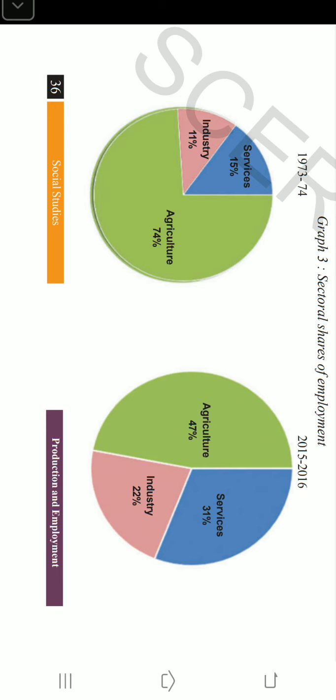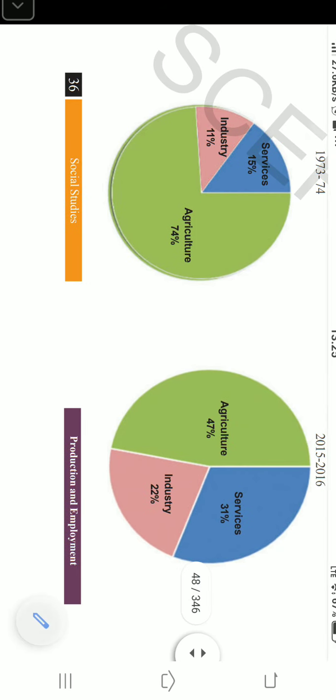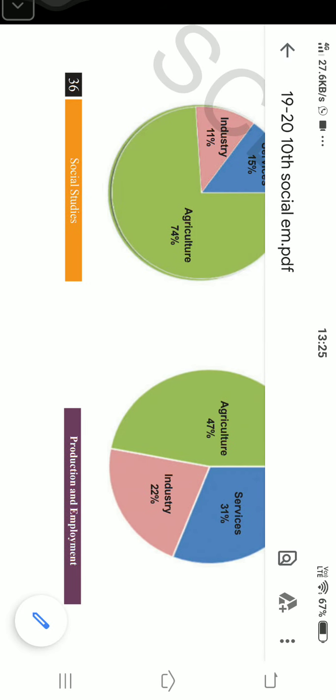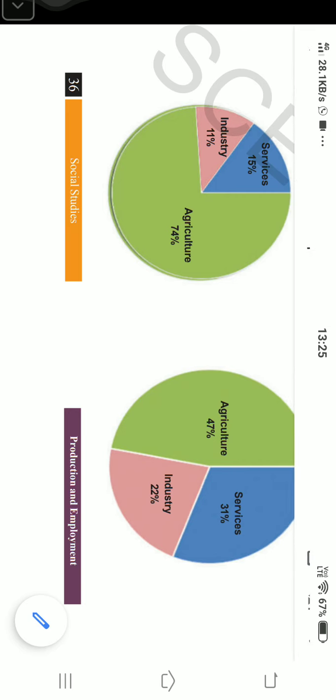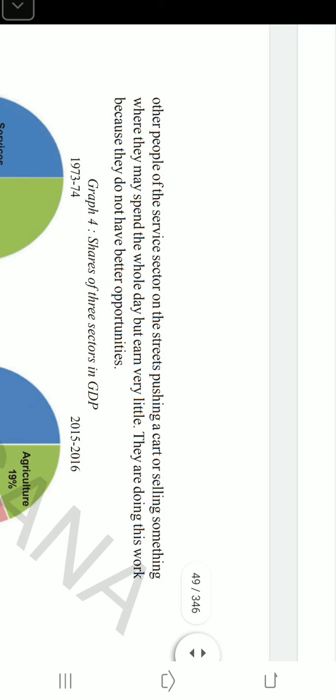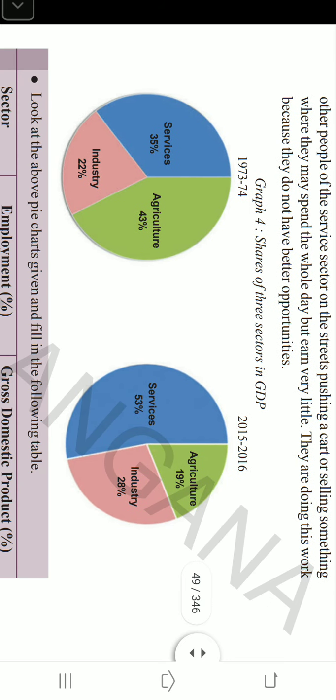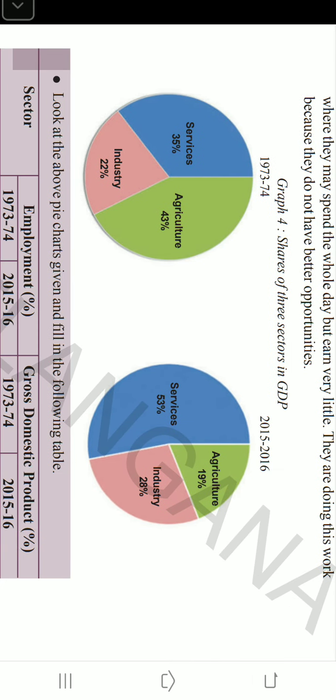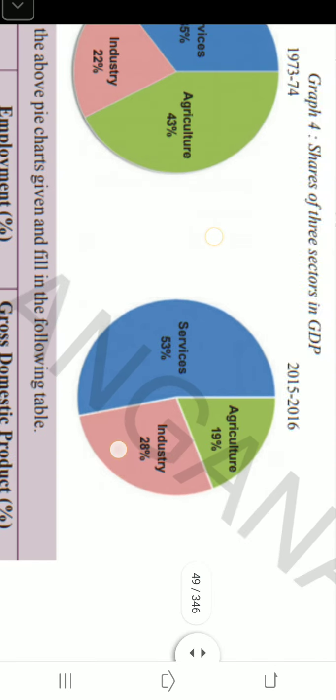When it comes to its contribution, it is not dominating. That is, agriculture is not dominant in its contribution to the GDP. Just now we have seen that, right? See, this is the table showing the contribution of the three sectors. Agriculture was 43 in 73 to 74, but it has decreased.